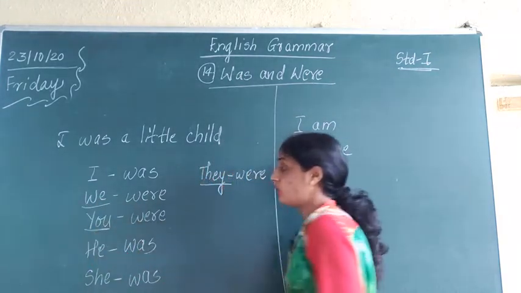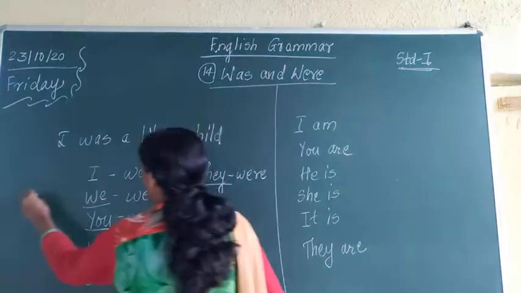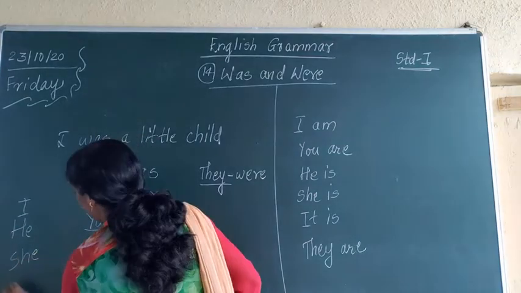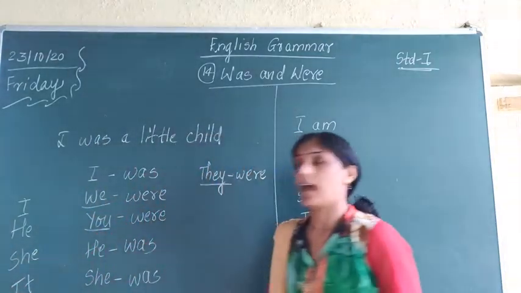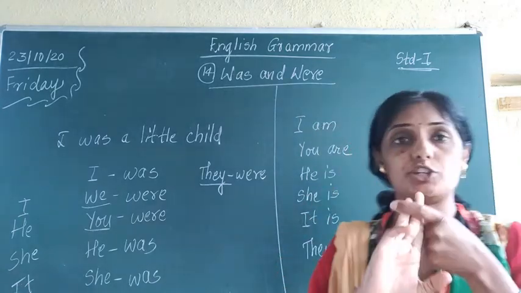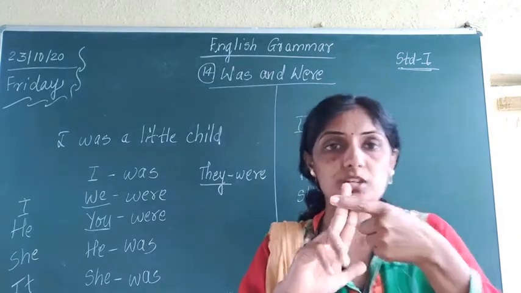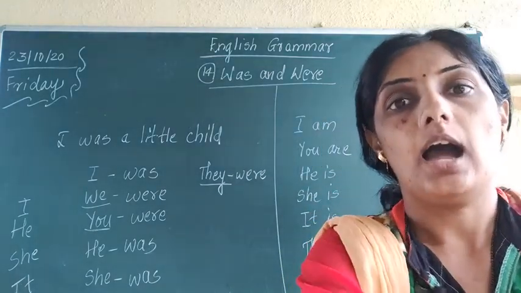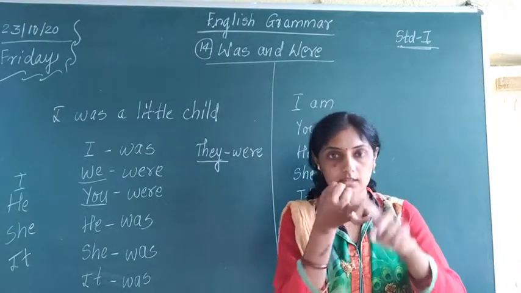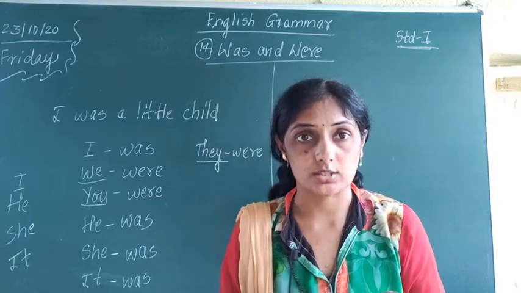And was is used for which? How many pronouns? 4. I, he, she and it. For these 4 pronouns we use was.